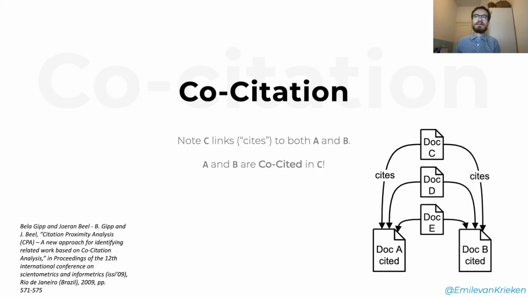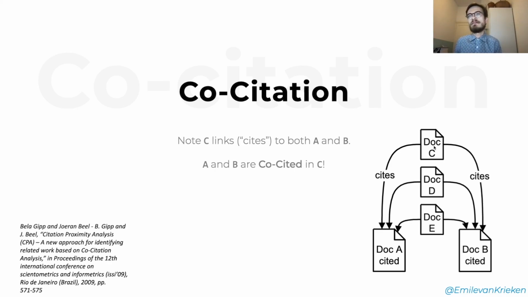And for that, we get to co-citations, finally. Having introduced the problem, hopefully it's clear to you. Let's figure out what the solution is. The solution is actually not that hard. The idea here is that a co-citation is whenever you have a node, in this case C, that cites both A and B. So you can see this is like a graph as well.